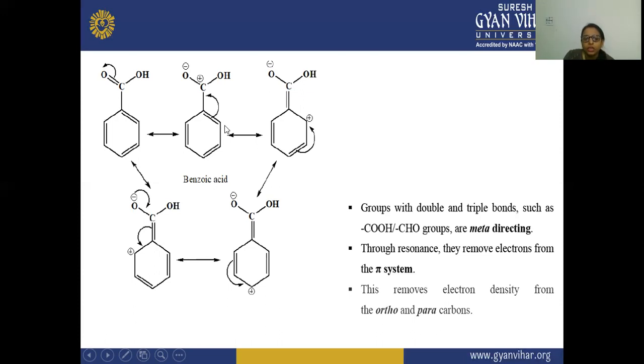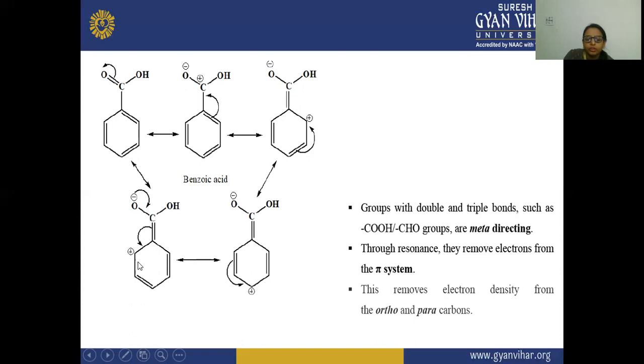After that, the positive charge is here on the ortho position, and this carbon will also withdraw electrons from this carbon, and there is a formation of the double bond between this position. So this meta position is having no charge. So here the electrophile will attack this position, and again the para position is having the positive charge, as you can see here.